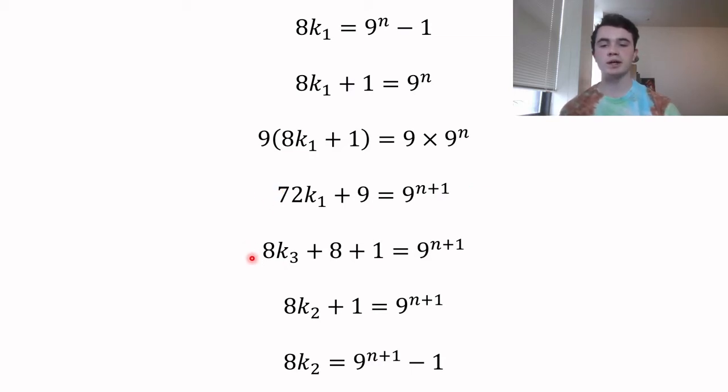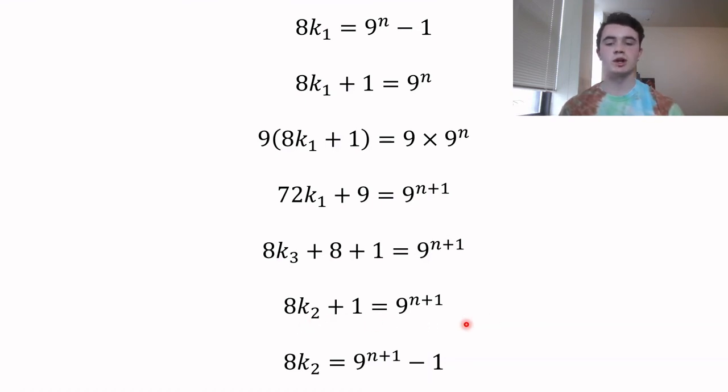Now, this next step is probably the biggest jump. We have 72 times some constant is the same thing as 8 times some other constant. So remember that the 72 is just 8 times 9 times some constant. We know that 9 times some constant is just some other constant, so we can say that this expression is the same as this expression with a different constant k. And we split this 9 up into 8 plus 1. So this plus 8 is just absorbed into this multiplication and becomes 8 times some other constant. And again, the right-hand side is left unchanged.